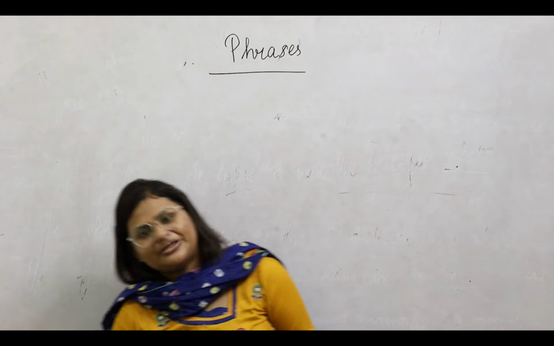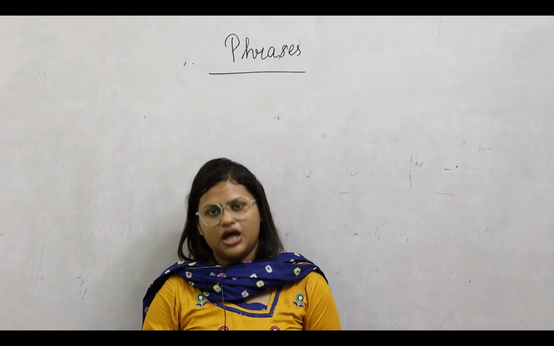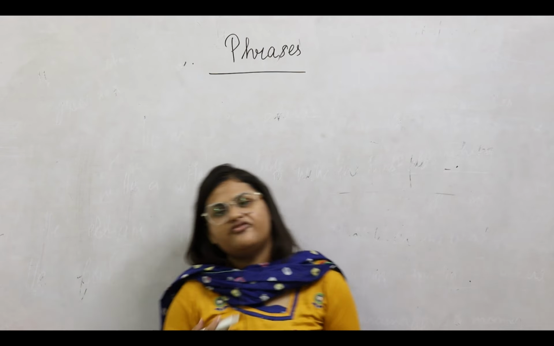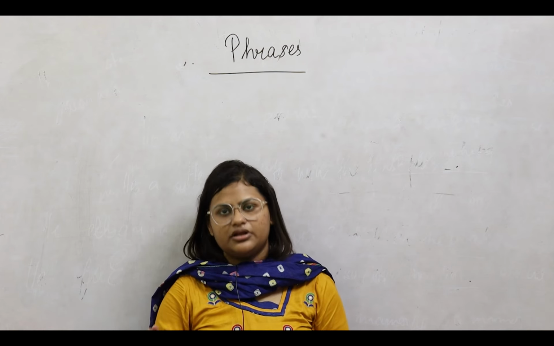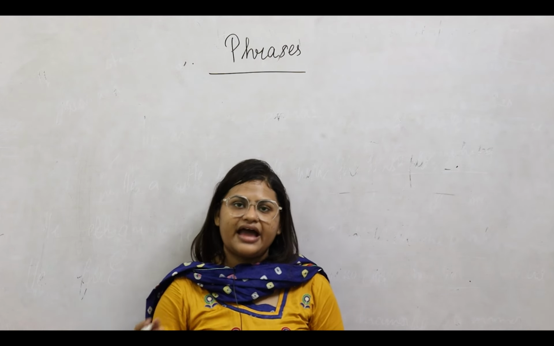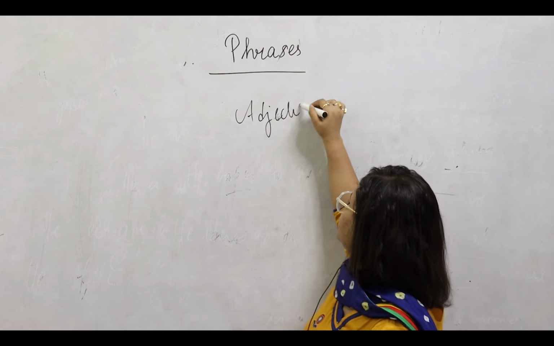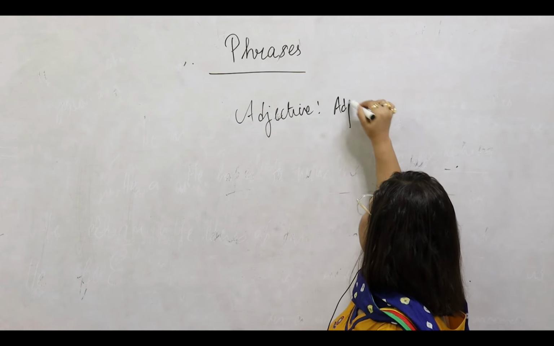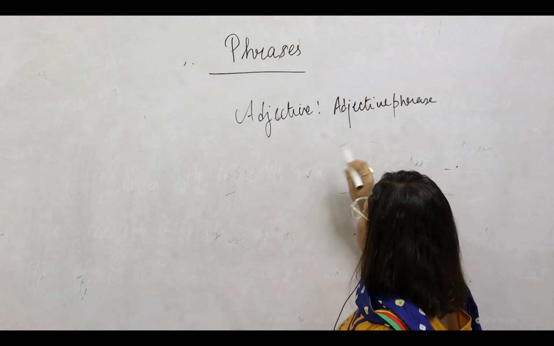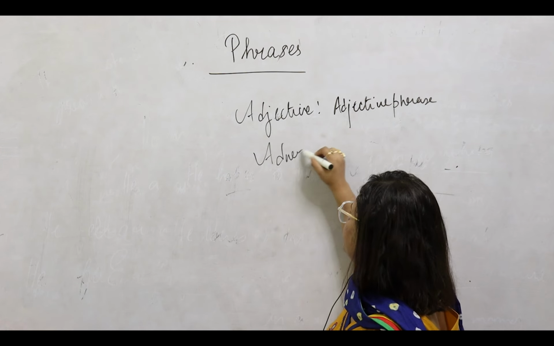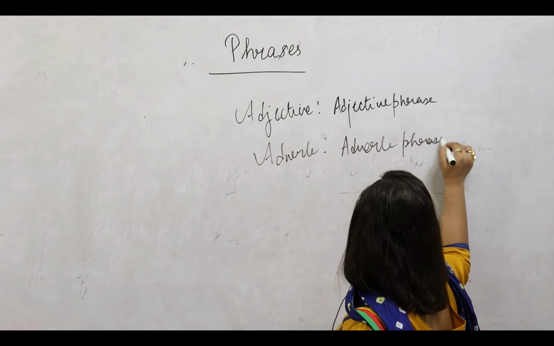So then we did the 3 types of phrases. What were the 3 types of phrases? They were the adjective phrase, the adverb phrase, and the noun phrase. Next is, what were the functions of the phrases? An adjective phrase is usually used to define a noun. Just the way we describe with an adjective, instead of an adjective, we can replace it with an adjective phrase. Instead of using one word, we are using a group of words. Similarly, for an adverb, we are using a group of words instead of one word.